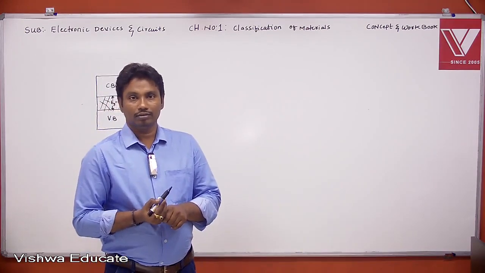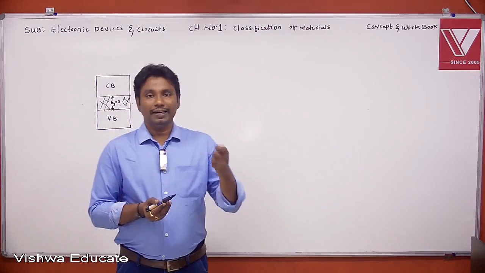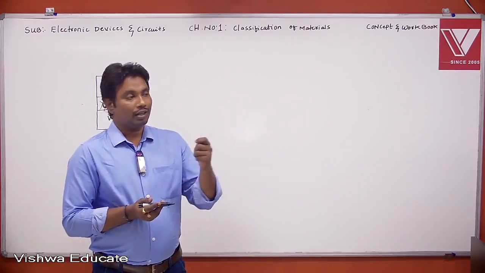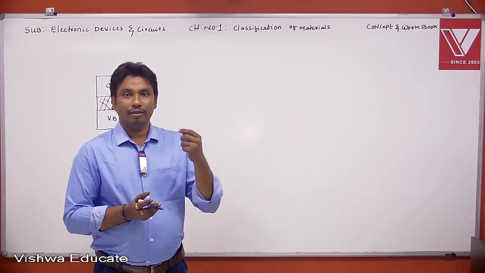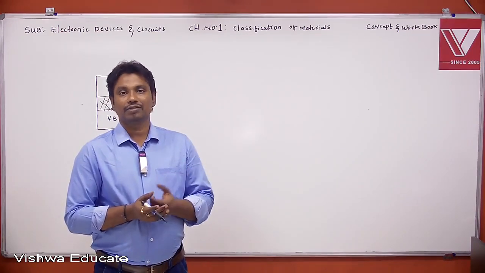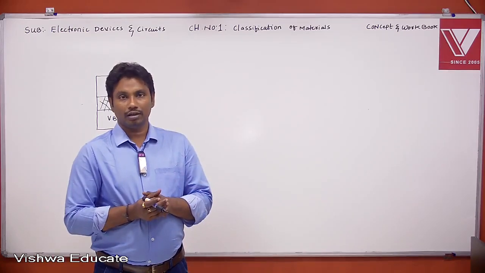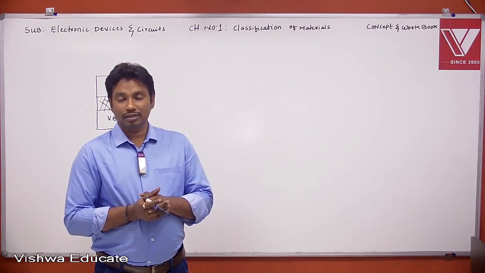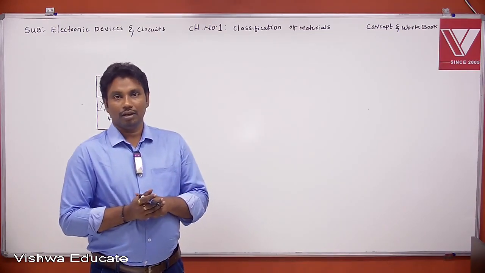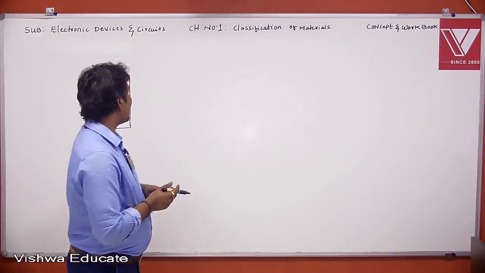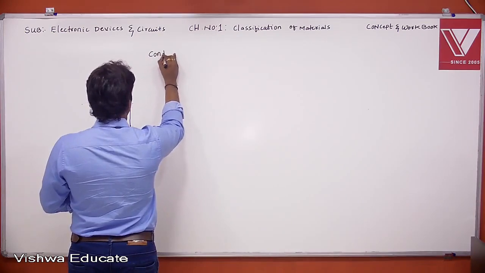Hello all. In my previous lecture, I discussed one classification of the material, that is semiconductor, and the various types of semiconductors like direct bandgap semiconductor and indirect bandgap semiconductor. And one more concept I discussed, that is why silicon is preferred in fabrication over germanium. Now in this lecture, I will start with another classification of the material, that is conductor.